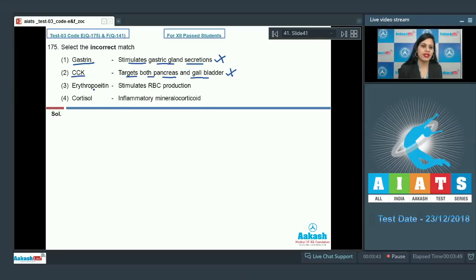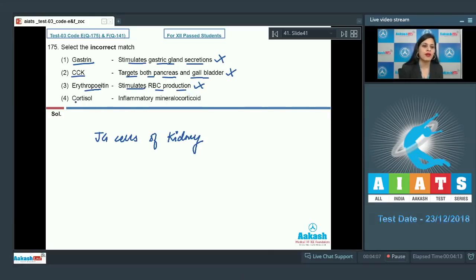The next option given is erythropoietin, and the match given is stimulates RBC production, and as it is also a correct match, so this cannot be a correct answer to our question, because erythropoietin, which is released from the JG cells of kidney, is a hormone which stimulates RBC production.